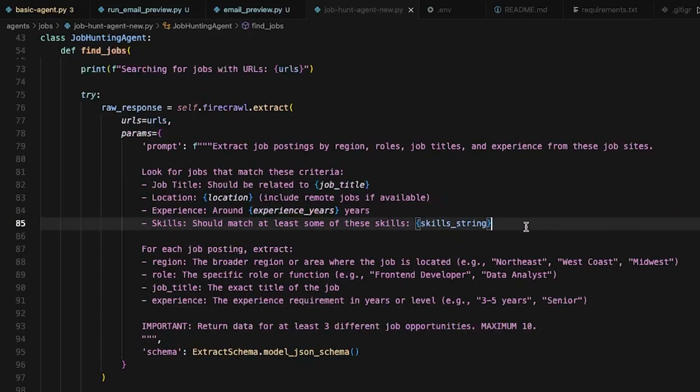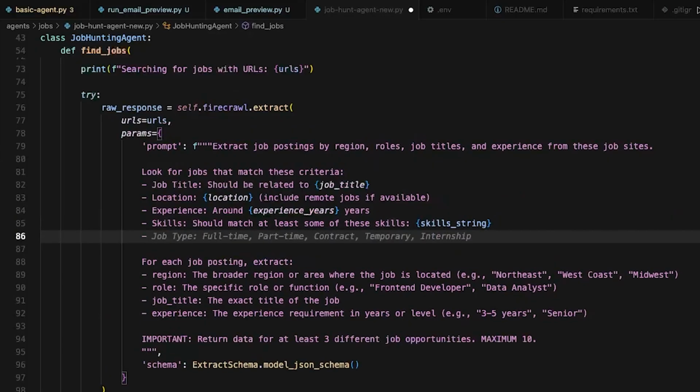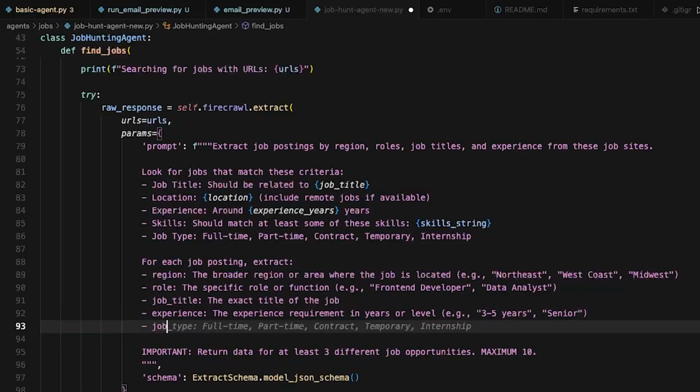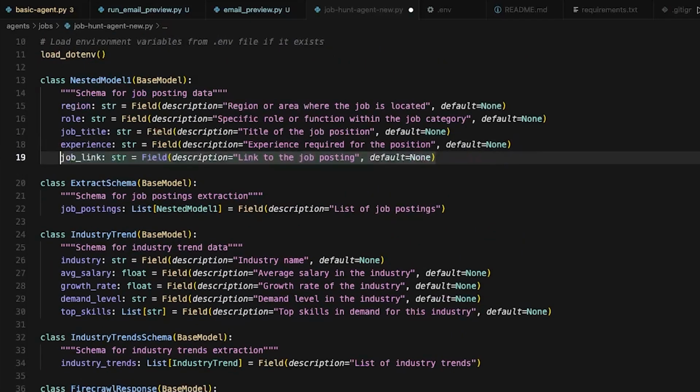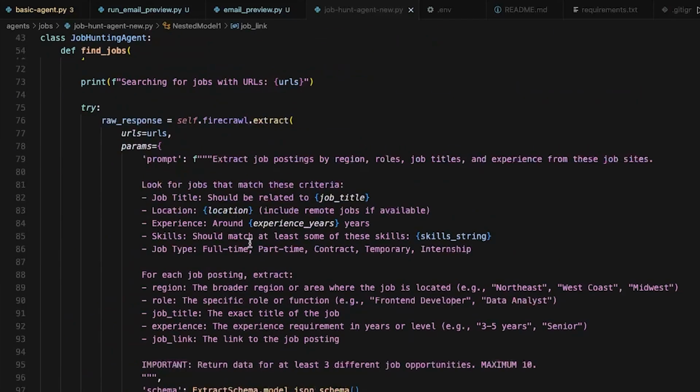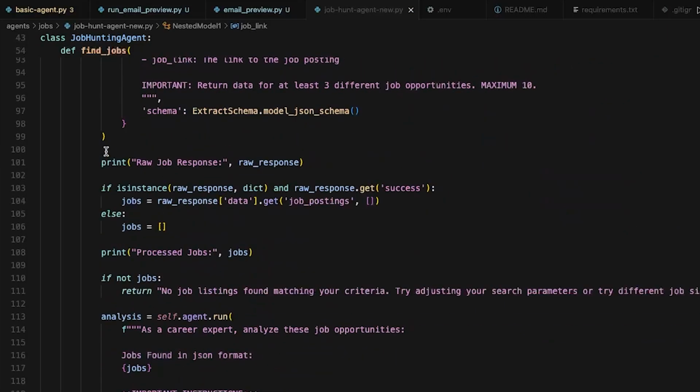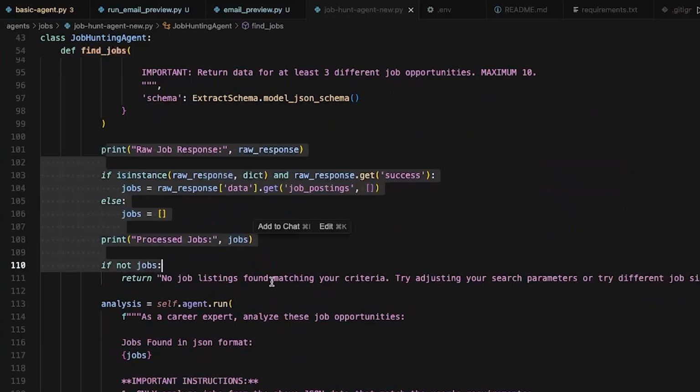So let me see if I can do it here. You can add more details here with respect to job type, but I also want to extract the job link. All right, so I also need to mention this in the schema somewhere here: job link to the job posting. So these are the 4, or rather 5, things that I need to extract for each job. And then this is basic Python code where we say no jobs listing found and so on.